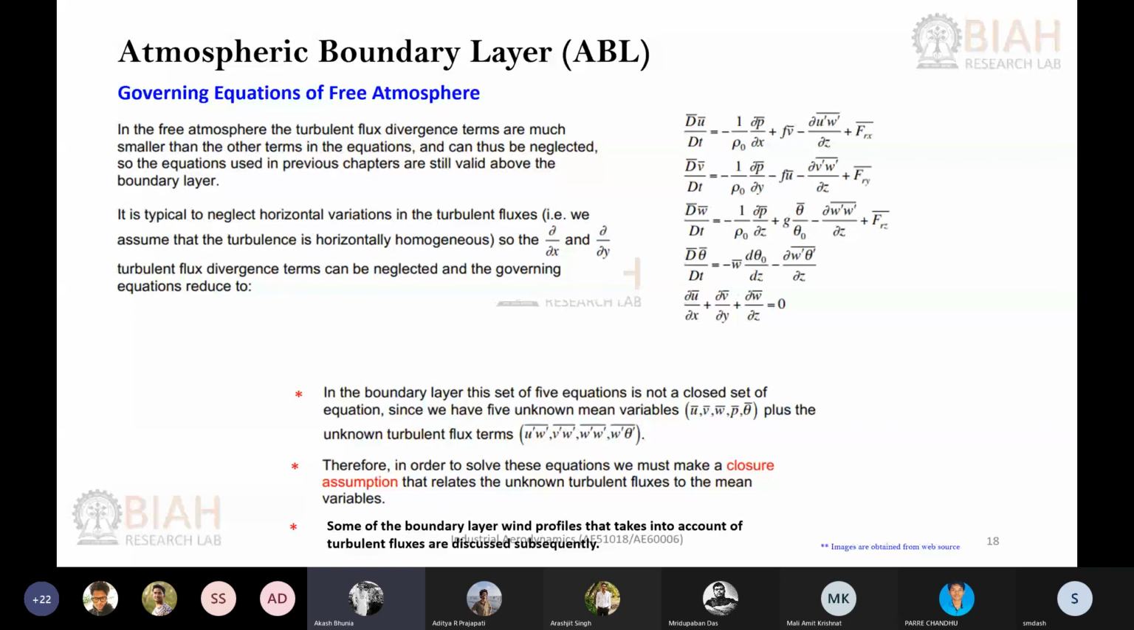Sir, is the averaging temporal or spatial averaging in general? Here you can say the turbulence is homogeneous, which is why I gave the concept of homogeneous turbulence. You can do it either temporally or spatially, and then assume that the turbulence is homogeneous. Oh, okay, sir.